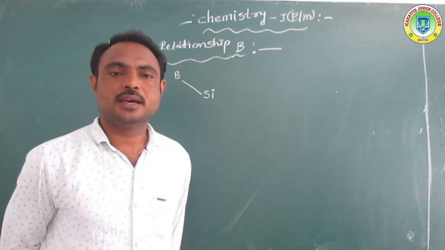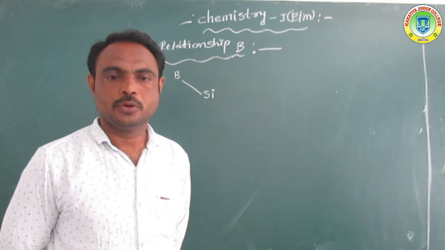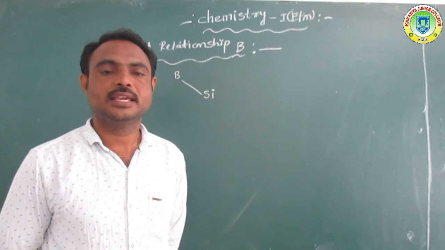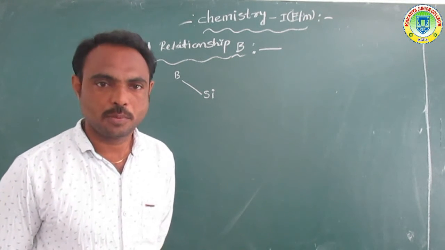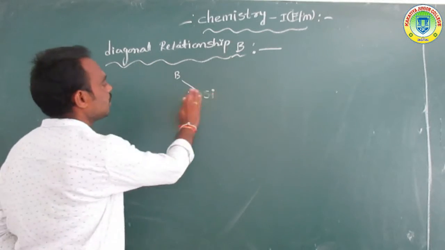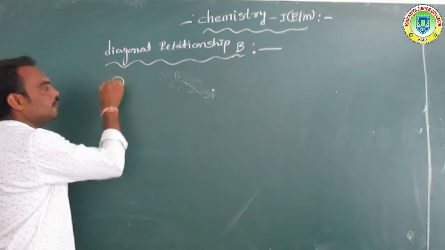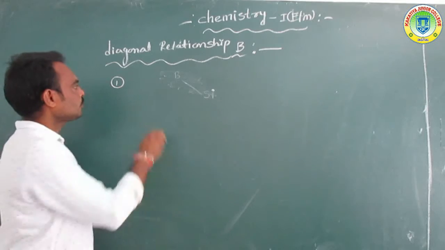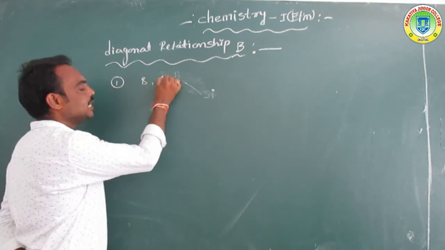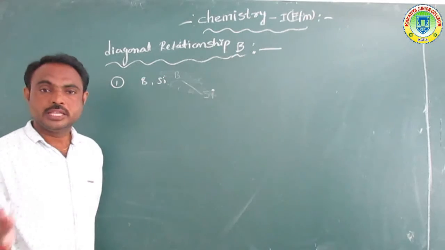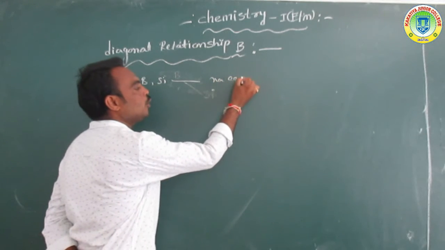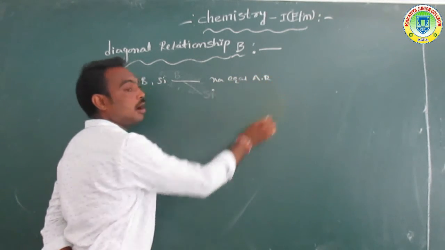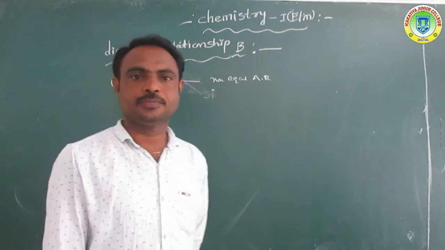So, which properties are equal? Listen, first point: boron and silicon, these two elements contain nearly equal atomic size or atomic radius.